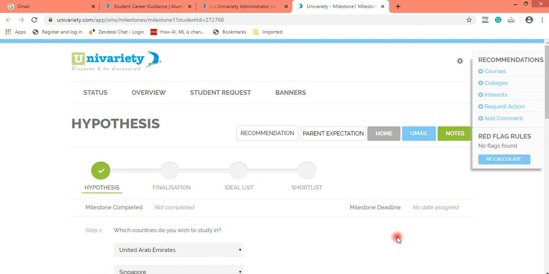Now as you saw, the discussion which you are updating goes to the principal, it goes to school counselors, and it goes to parents also. Therefore you need to be a little careful while you are updating the share discussions. Number one, it should be within the given timeline, which is 24 working hours. In case you're not able to update the share discussion within the given timeline due to any reason, you need to write to your Univariety coordinator. If it is a legit reason, then definitely we will consider it, but you need to inform her first and understand whether it could be done or not.